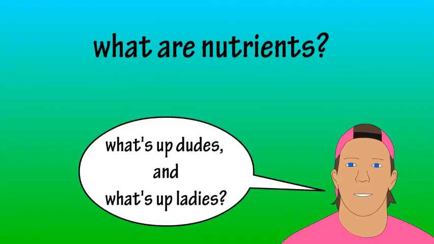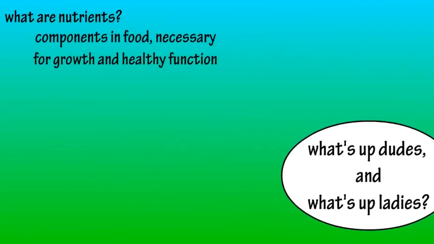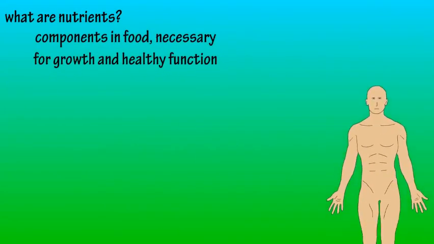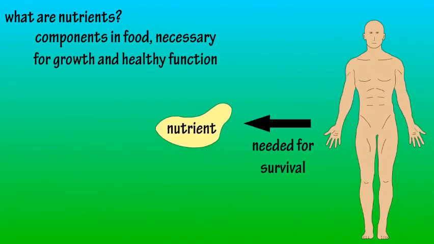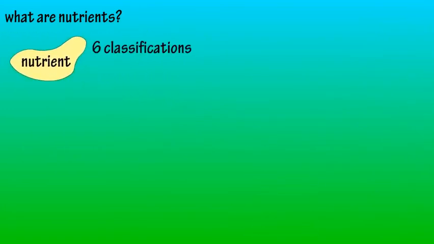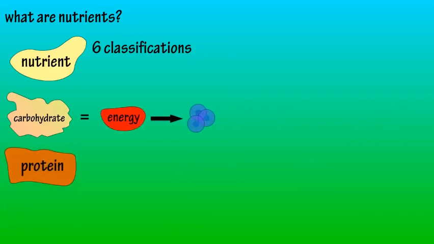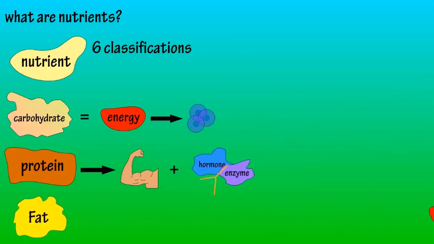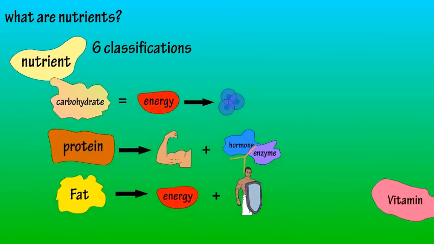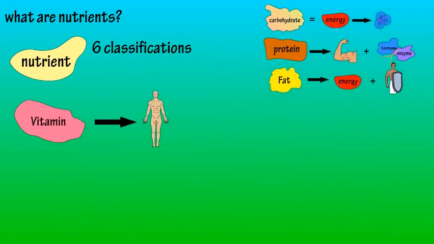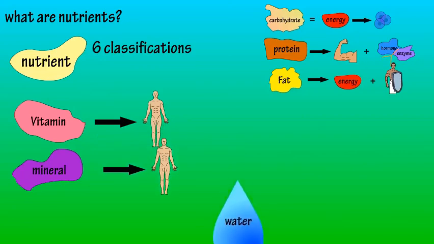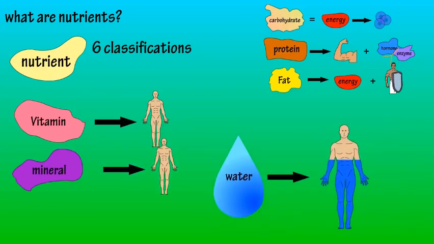Nutrients are components in food that the body needs to grow and maintain healthy function. Basically, the body needs nutrients to survive. There are 6 classifications of nutrients. Carbohydrates, which are mainly energy for cellular function. Proteins, whose primary function is to grow and maintain tissue and build other important chemicals in the body. Fats, which provide energy and protection. Vitamins, which contribute to important functions in the body. Minerals, which also contribute to bodily functions. And water, which makes up about 60% of body weight.